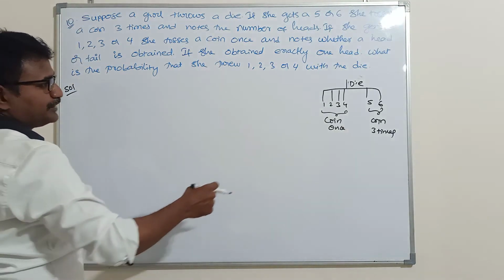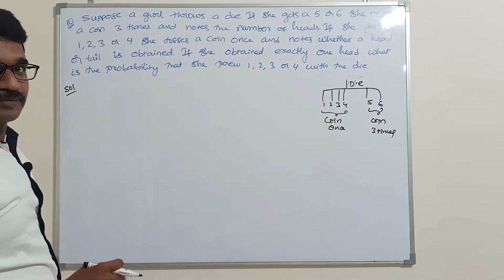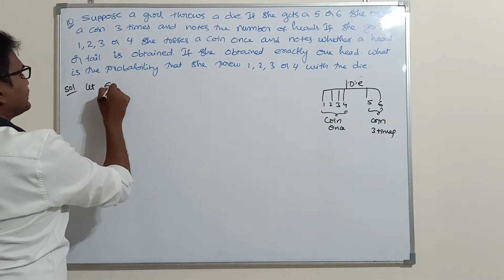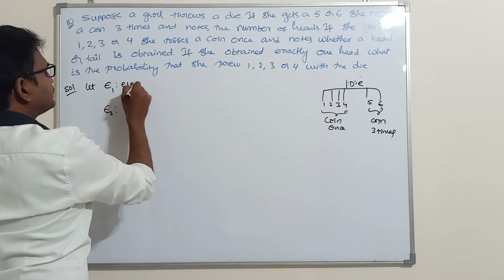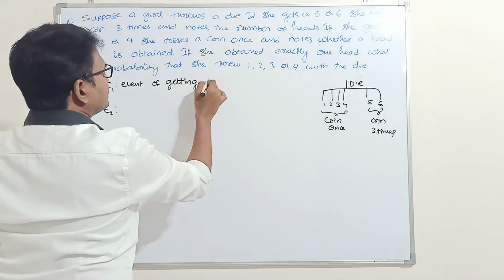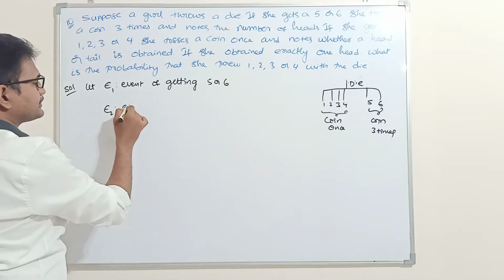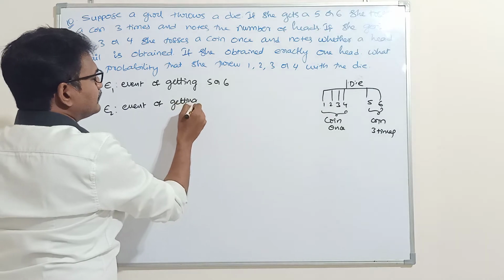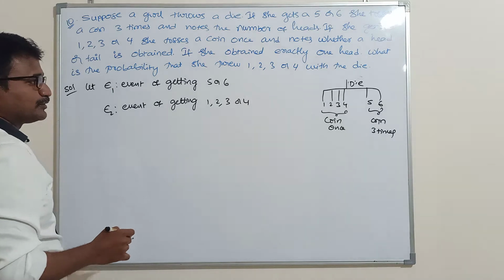Here two events are there, 1, 2, 3, 4 and 5, 6, when a die is thrown by a girl. That's why we need to take two events. Let E1, E2. E1 is the event of getting 5 or 6. E2 is the event of getting 1, 2, 3 or 4 when a die is thrown.